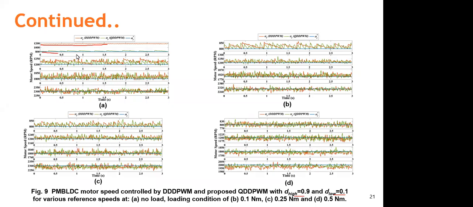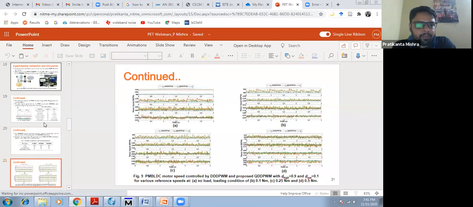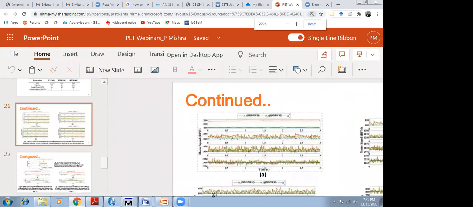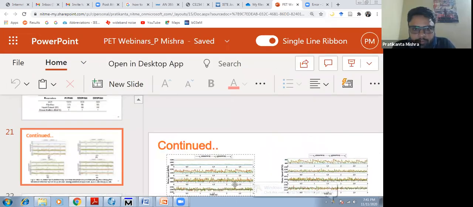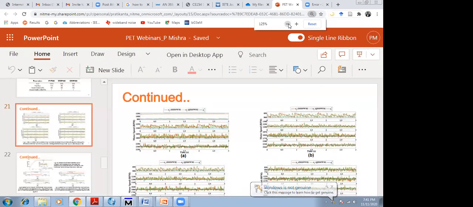So Pratikanta, maybe you can press escape and zoom into one of the graphs, so that when you point, we can see. Is it visible right now? No, it is not properly visible, I guess. Or if you have the paper, you can just zoom into the paper, that's also fine.